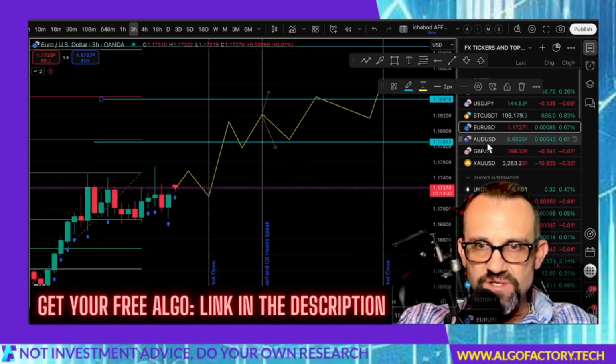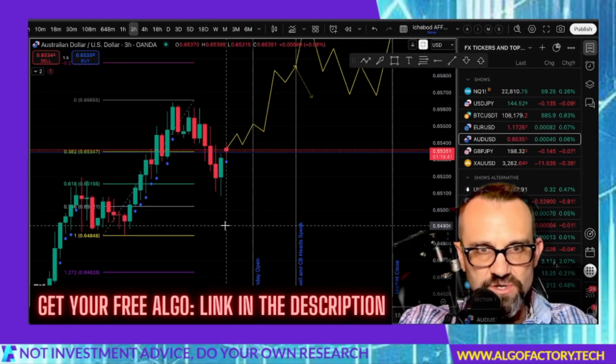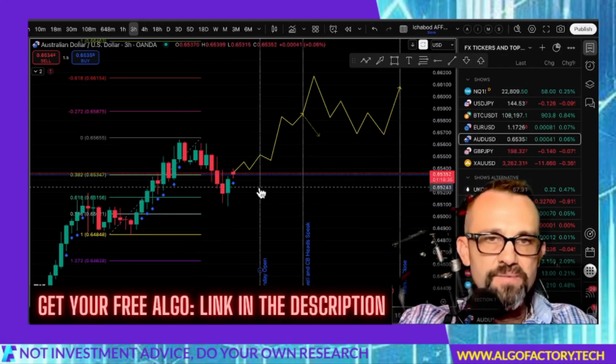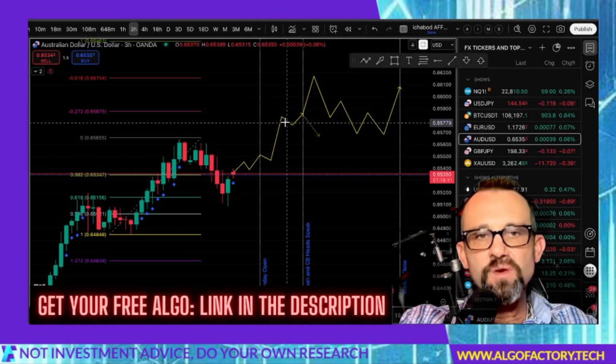Let's move on to AUDUSD. AUDUSD has been orderly, so I've kept it on the charts. I like to have orderly stuff to trade. I didn't really trade it last week. It was a slow grind down. I expect it now to kind of go a little sideways and up until it breaks out, and I think it will break out and head up.